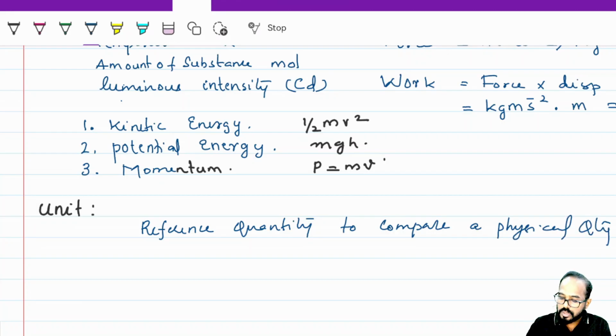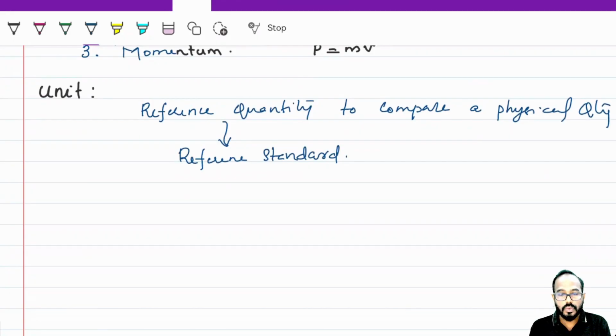This reference quantity means it's a reference standard. Okay, I will explain with an example so you can remember this.